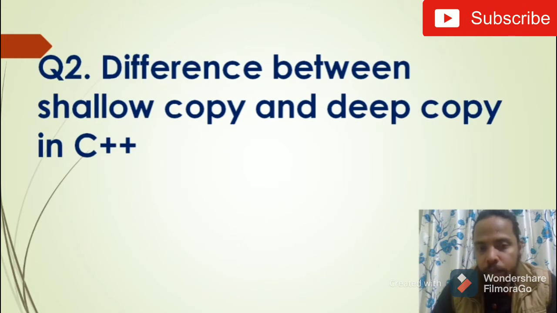The second question that can be asked is the difference between shallow copy and deep copy in C++. This concept is mainly related to a class that has a copy constructor and contains a dynamic member, a dynamic pointer. You have to keep in mind that you must make a deep copy of those members, otherwise a shallow copy will leave you with a memory fault problem. So you can check those answers and keep in mind that this question is mainly asked during interviews.